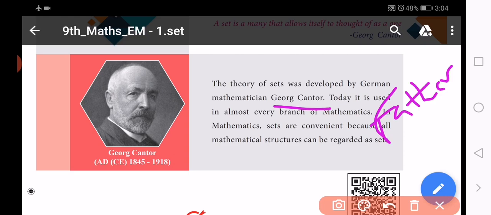And the next one, definition of set. So what is the definition of a set? Before we go into the definition, we need to know some keywords, that is called object. Object is nothing but, in our daily life we use many living and non-living things. These are all objects.